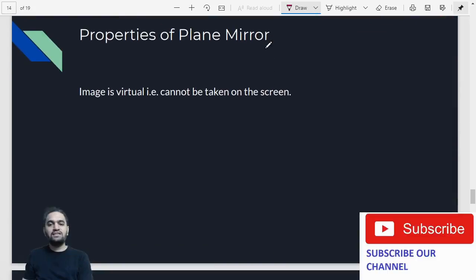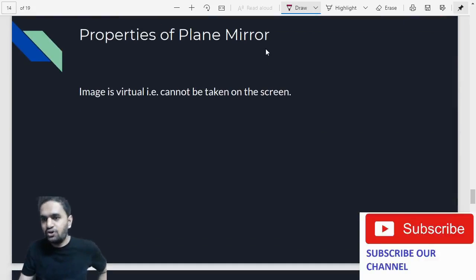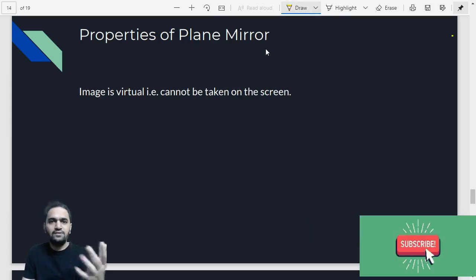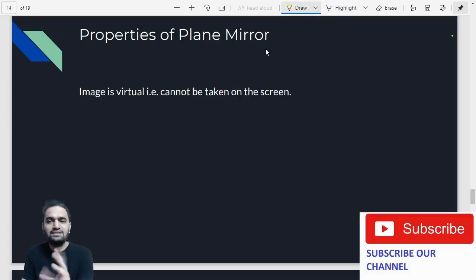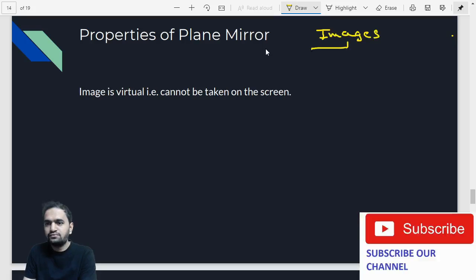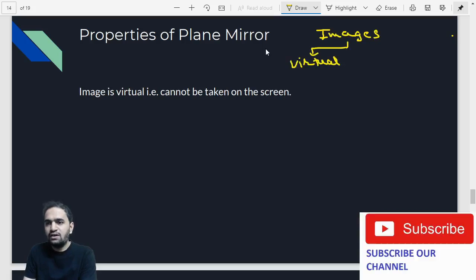Now let us talk about the next point. Image is virtual, that is cannot be taken on the screen. So let me just tell you in short that this is actually not in your syllabus, but definitely you can understand what examples are there in the images. So there are two types of images. The images are of two types. One is called as virtual image and another one is called as real image.